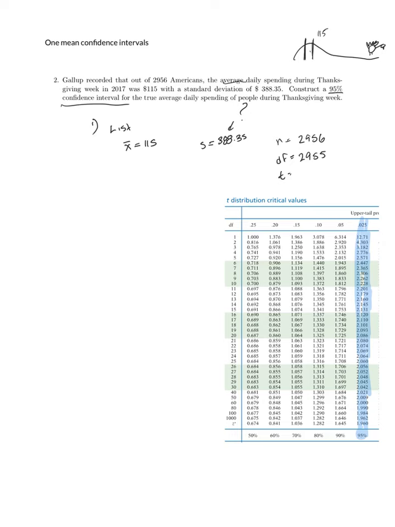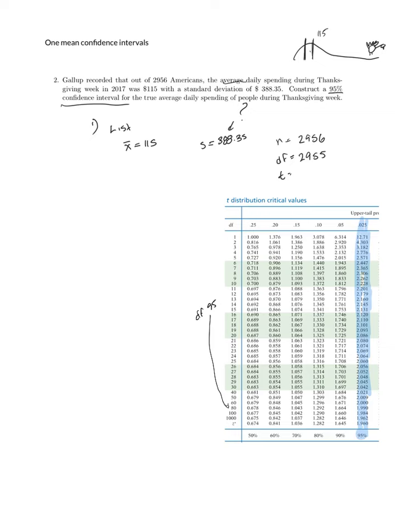Now, normally, if our degrees of freedom is not on the table, we will always round down. For instance, if I had degrees of freedom 95, it wouldn't be on the table, so I would round down to use 80. In this case, though, our degrees of freedom is very large.